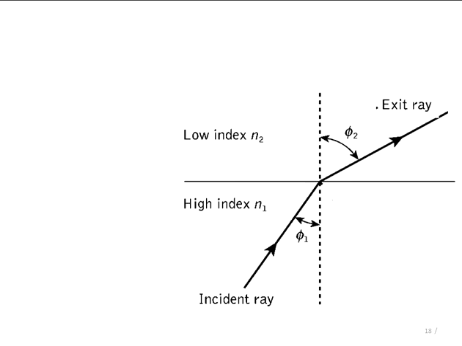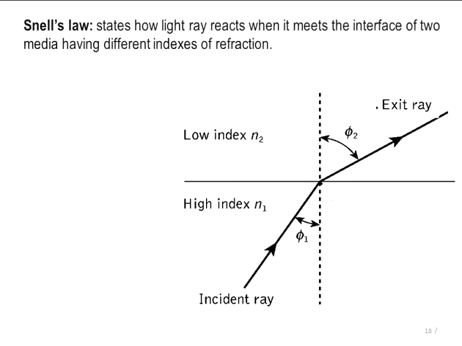The relation between these angles is given by Snell's law. Here, phi2 is greater than phi1 since n1 is greater than n2. Snell's law gives how a light ray reacts when it strikes the interface of two media having different refractive indices.